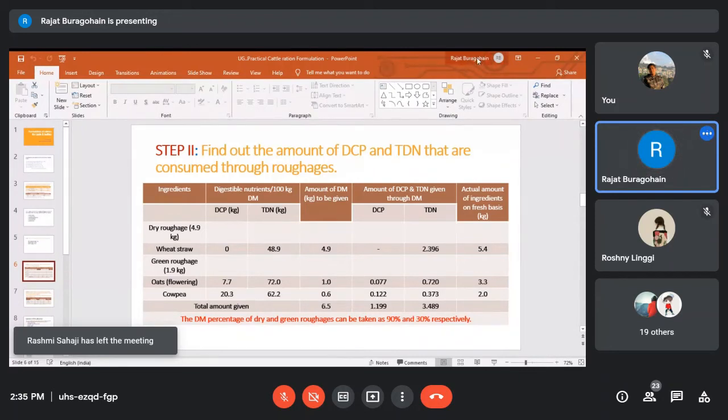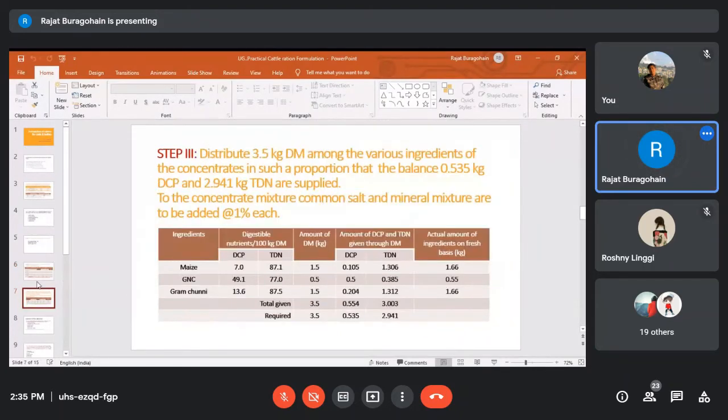Okay, approximately. And this value is of course required when you give advice to the farmer on what quantity of wheat straw and green roughage he has to give to the dairy animals. So this is dry matter, 4.9 kg. If it is 4.9 kg dry matter, and the dry matter percentage is 90%, how much will be the quantity on as-fed basis? Okay, that you should be able to calculate. This is step number 2.